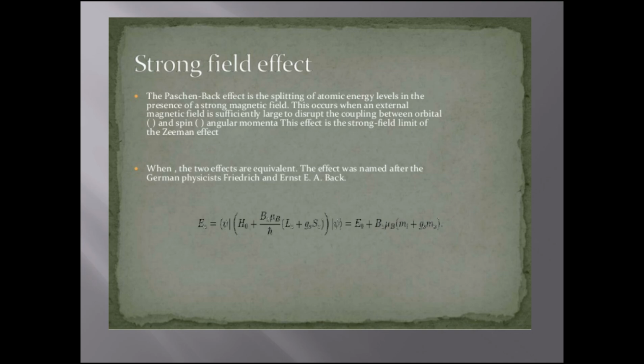Now the strong field effect. The Paschen-Back effect is the splitting of atomic energy levels in the presence of a strong magnetic field. This occurs when the external magnetic field is sufficiently large to disrupt the coupling between orbital and spin angular momentum. This effect is the strong field limit of the Zeeman effect. When the two effects are equivalent, the effect was named after the German physicists Friedrich and Ernst. The following is the formula for this.